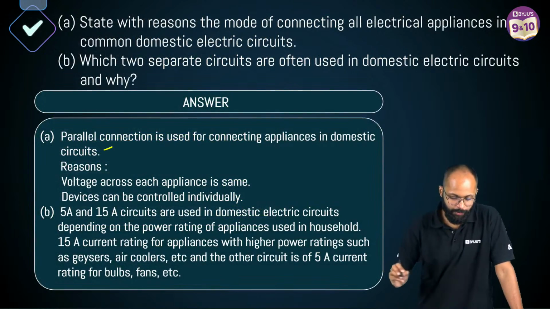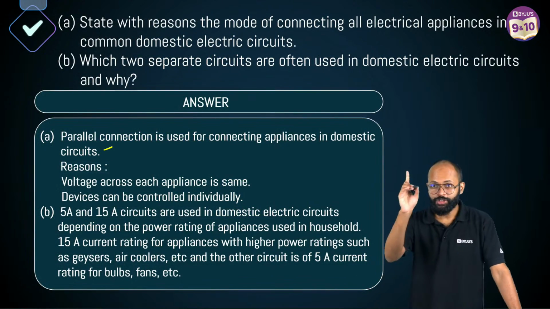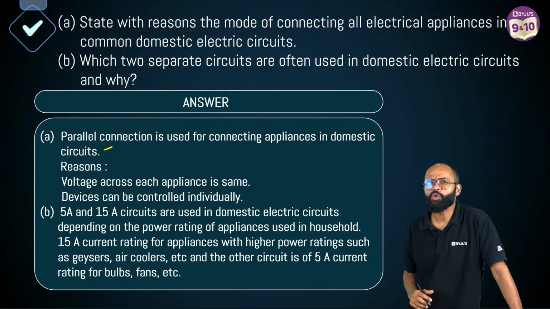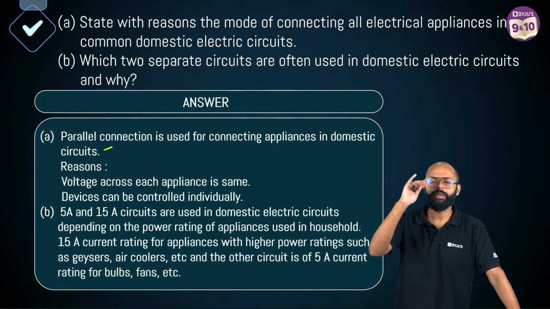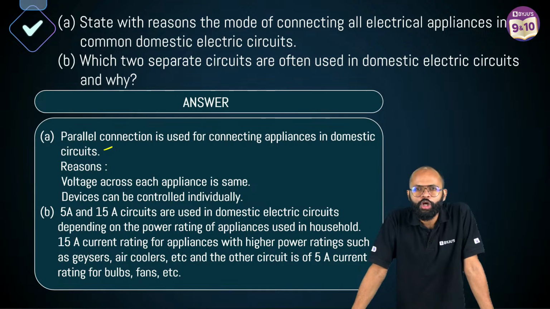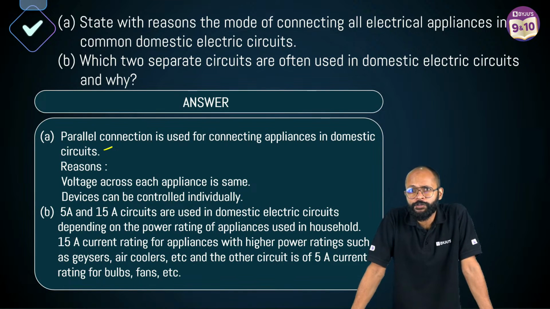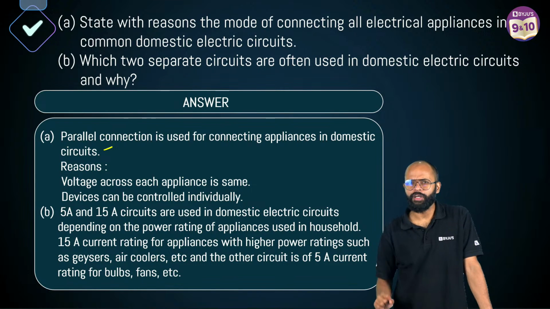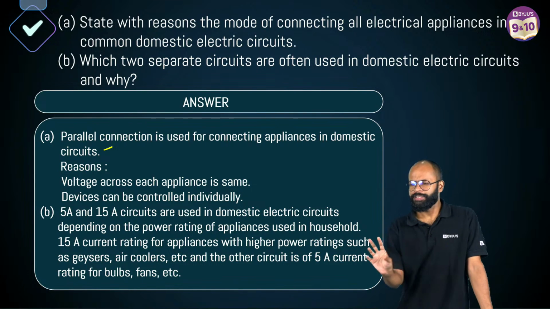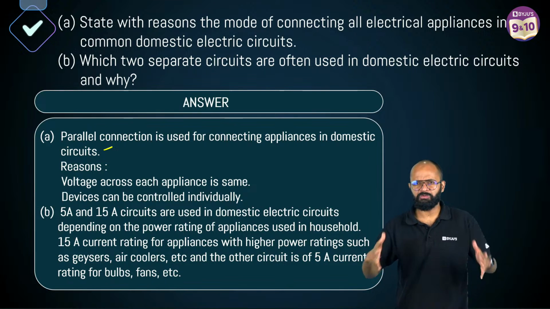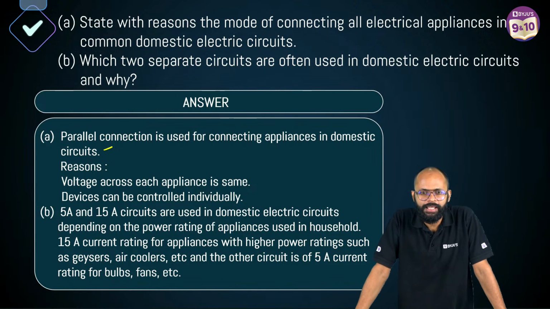Nice. Parallel connection is used for connecting. ठीक है. Second question में important पता है क्या है? Two types of circuits, low power and high power. You might have seen your geyser, your refrigerator, your AC. Their plugs look different. Have you seen that? Their plugs look different. They look big, है ना? Correct? Yes. Yes. है ना?